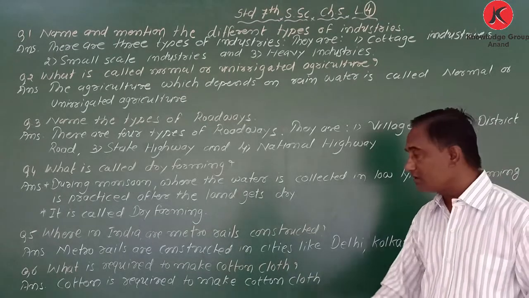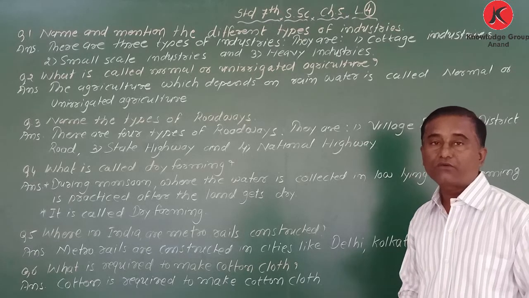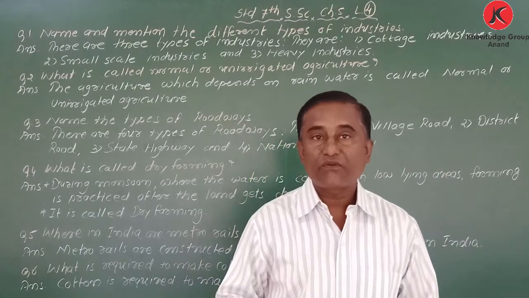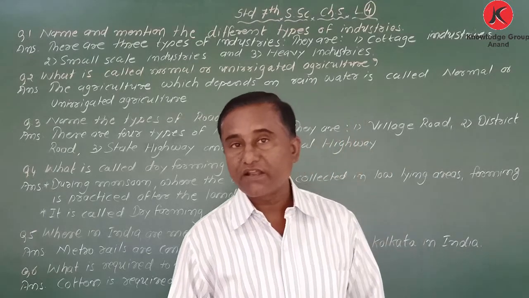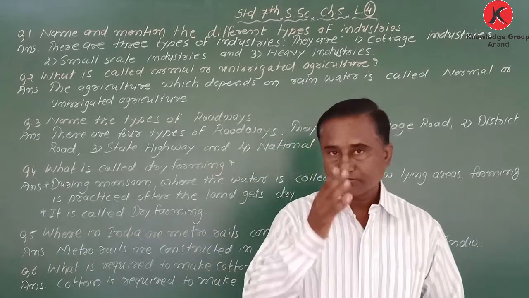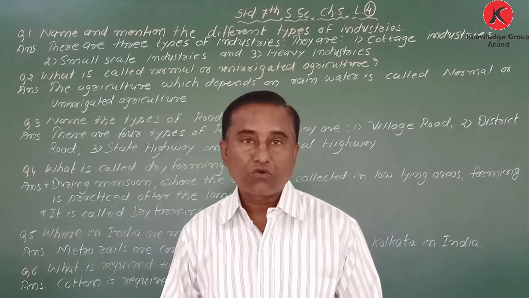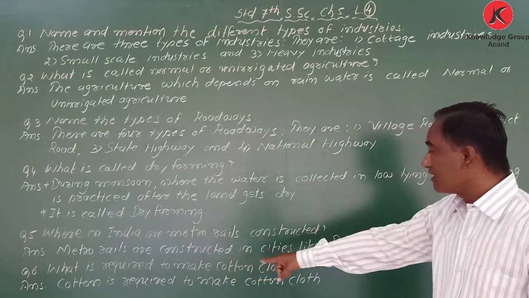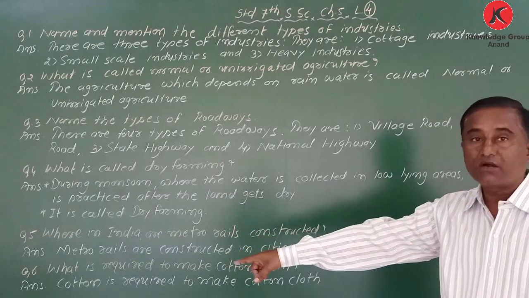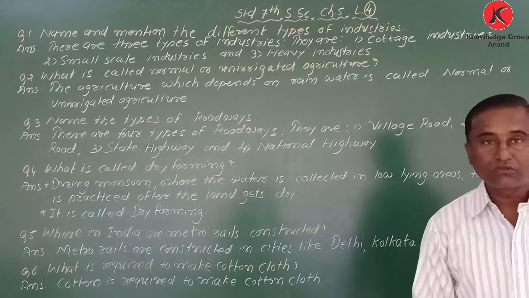What is required to make cotton cloth? The cloth which we are wearing, cotton cloth. From where is it made? What is the raw material for that? My dear student, we know cotton, kapas. That is the raw material to make cotton clothes. Got it? Answer: cotton. Cotton means kapas. Cotton is required to make cotton cloth.